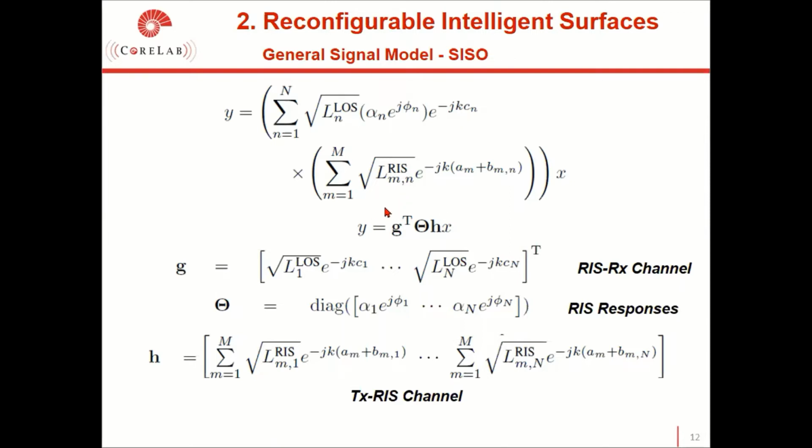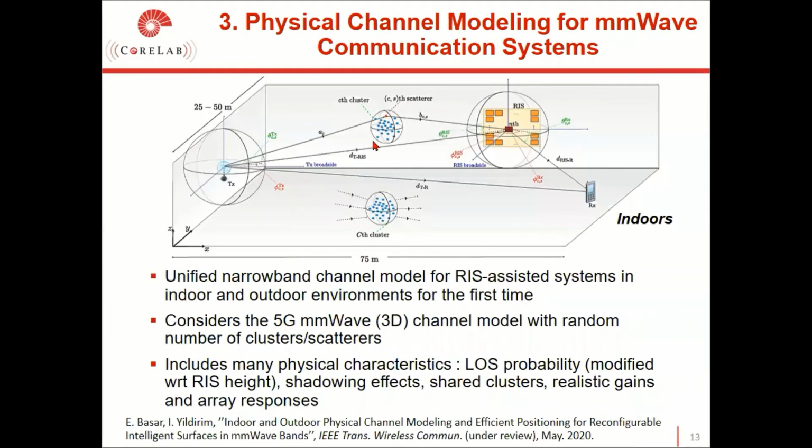However, this model again does not capture the variations of the environmental objects and transmitter-receiver movements. In the scope of this work, the unified narrowband channel model for RIS-assisted systems in indoor and outdoor environments is presented for the first time. Here we consider the 5G mmWave 3D channel model with a random number of clusters and scatterers. This model includes many physical characteristics such as loss probability, shadowing effects, shared clusters, realistic gains, and array responses.